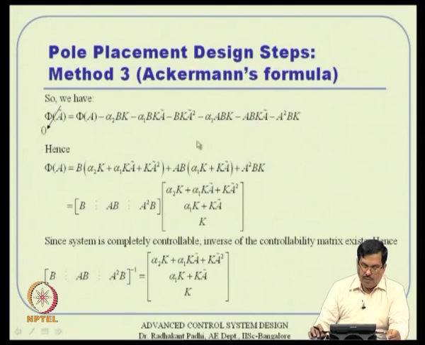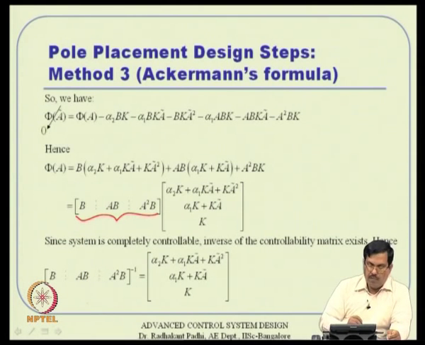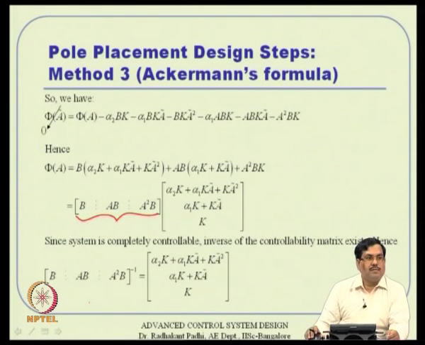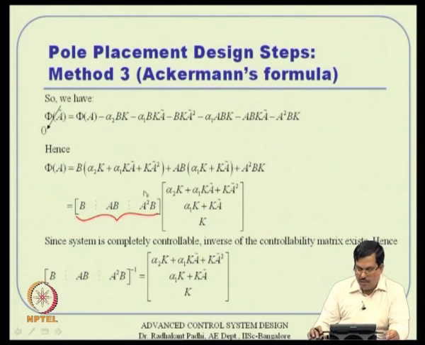So, what is left out is that you can actually get an expression solution for phi of A. Phi of A is nothing but all that, and in a partition matrix sense I can write it that way, where the beauty is that the controllability matrix is popping up very neatly. So, if the system is completely controllable, we understand that this controllability matrix is non-singular.